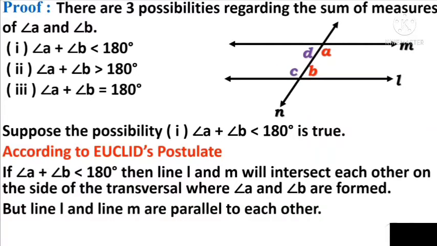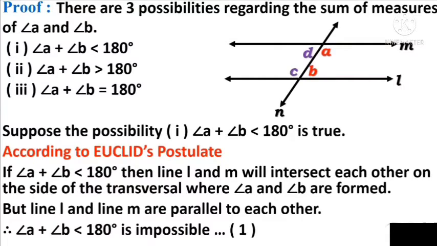Dear students, but we know line L and line M are parallel to each other. Therefore, angle A plus angle B less than 180 degrees is impossible. We will give this as equation 1.